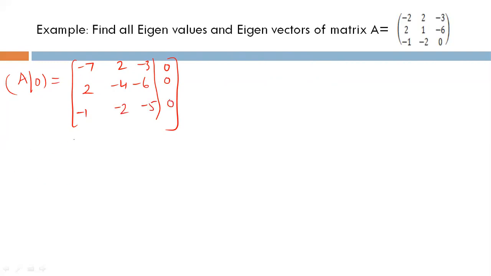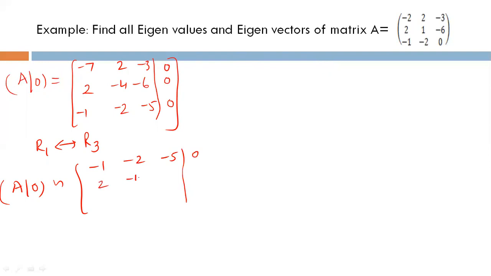For easy calculation, I told you we try to make the first entry 1 or minus 1, and you can see that the leading entry of row 3 is minus 1. So I am going to swap R1 and R3. It will be equivalent to minus 1, minus 2, minus 5; 2, minus 4, minus 6, 0; minus 7, 2, minus 3, 0.